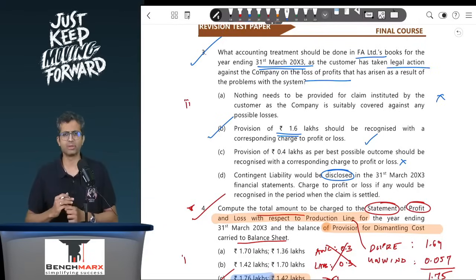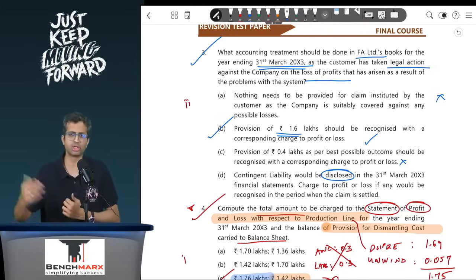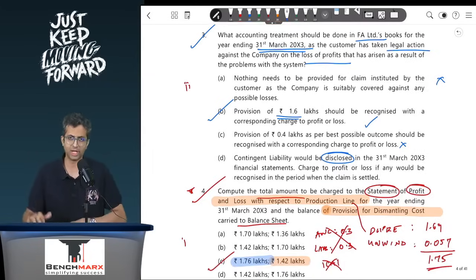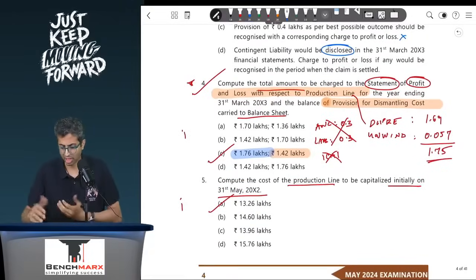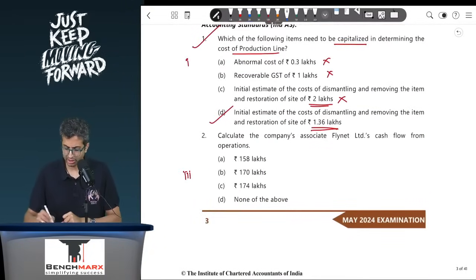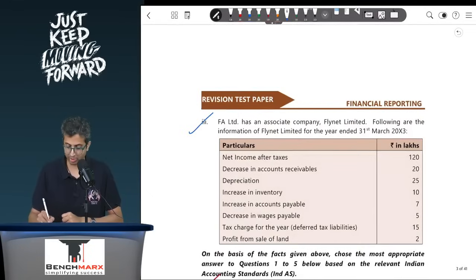If there was a mention regarding contingent asset, maybe if you think it is probable, you can even mention the contingent asset. But as of now, nothing of that sort needs to be separately asked, and hence we have not commented. Okay, next is calculate the company associate Flynet's cash flow from operations. If you go to see, that is exclusively linked to sub point 3.